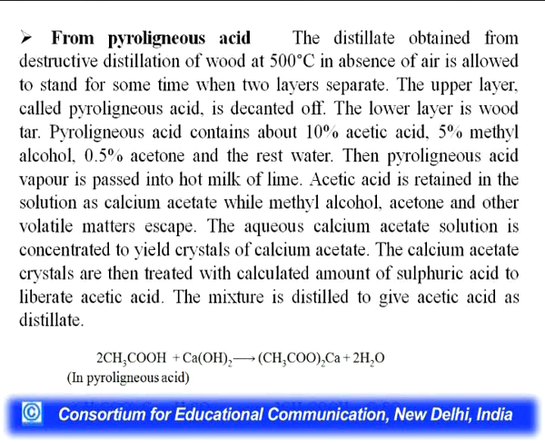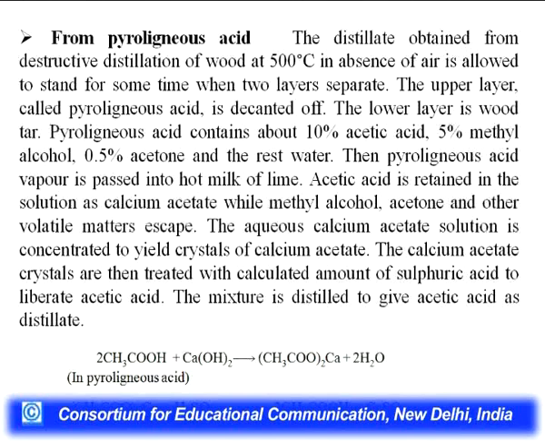Then this pyroligneous acid vapor is passed into hot milk of lime. Acetic acid is retained in the solution as calcium acetate, while methyl alcohol, acetone and other volatile matters escape. The aqueous calcium acetate solution is concentrated to yield crystals of calcium acetate. The calcium acetate is then treated with calculated amount of sulfuric acid to liberate acetic acid. This mixture is distilled to give acetic acid as distillate. So, this is the third process, how you can prepare acetic acid in industrial preparation.